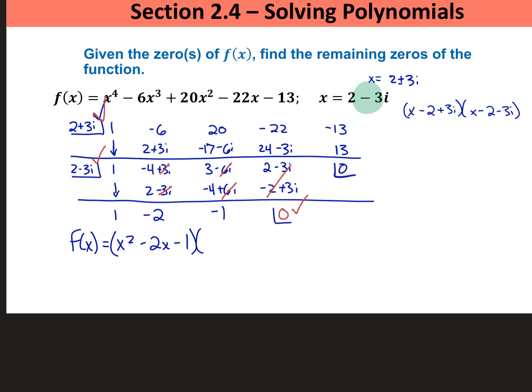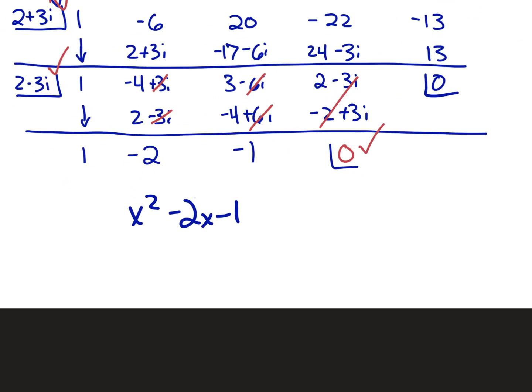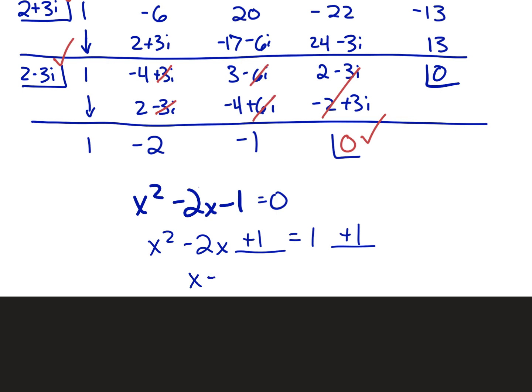Oh, so I have to keep factoring or solving. Can you factor that? Nope. Complete the square, y'all. It's so easy. Look at that. 2 divided by 2 is 1, squared is 1. So it becomes x minus 1 squared equals 2.